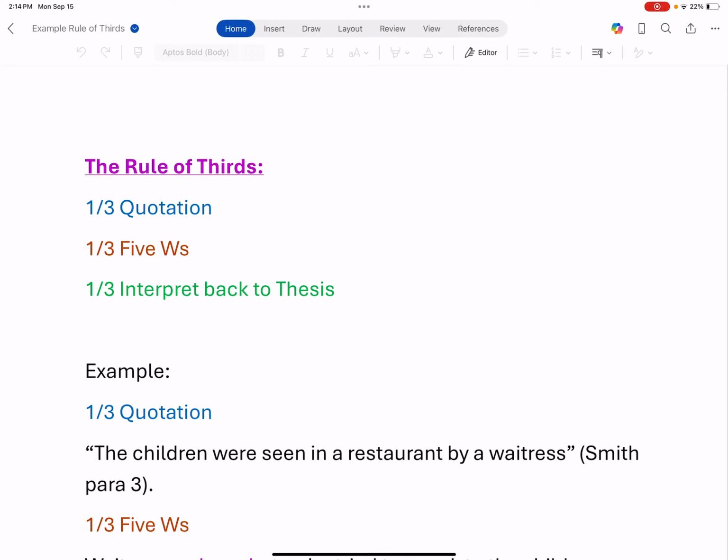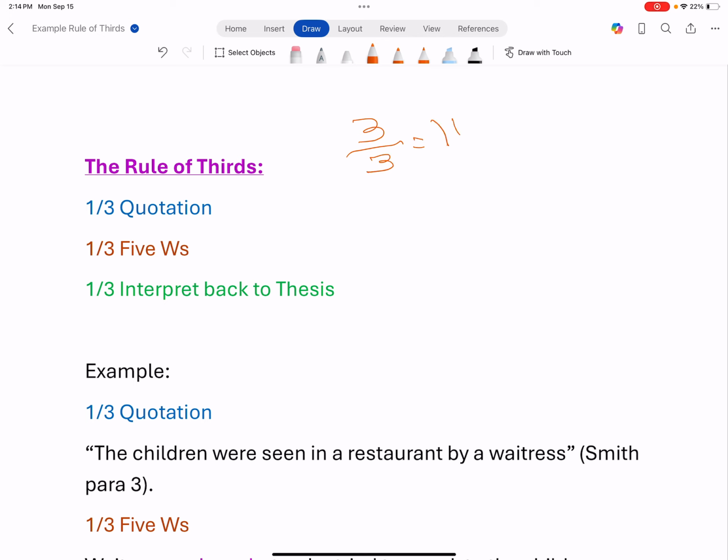This is how to use the rule of thirds for every quotation that is in the article. If you have something that is quoted or paraphrased, you have to use this method. So what it means is that the rule of thirds, 3/3 equals 1, or 100%. So we're going for 100%.